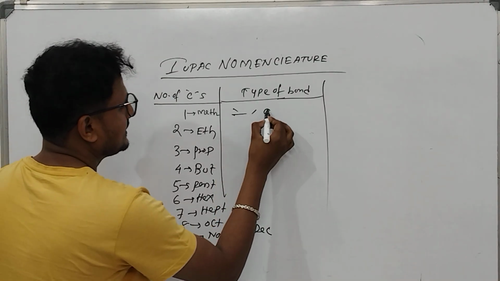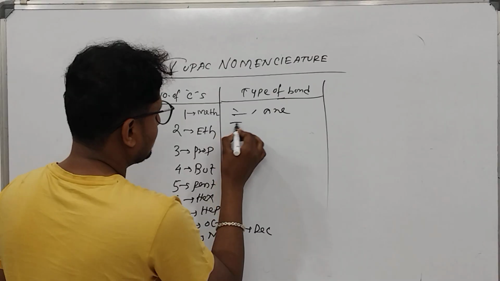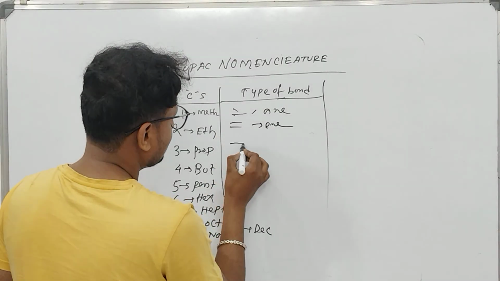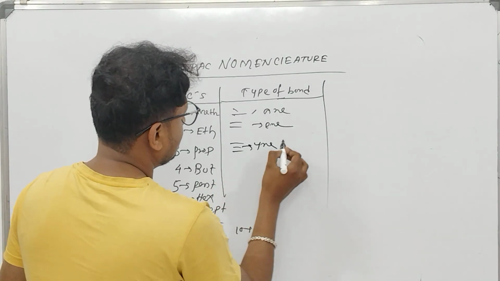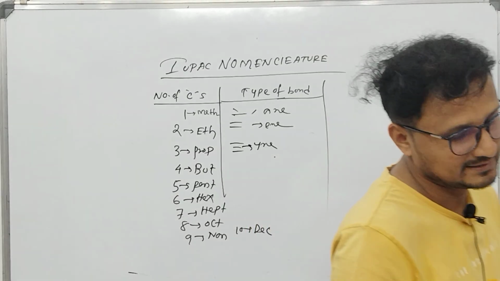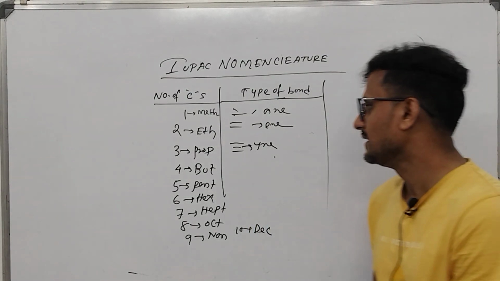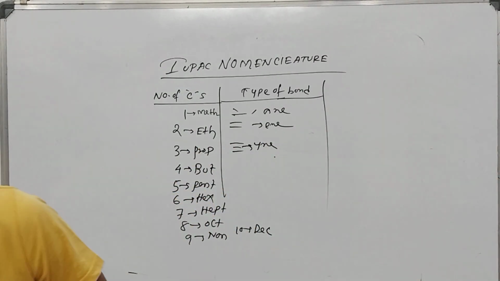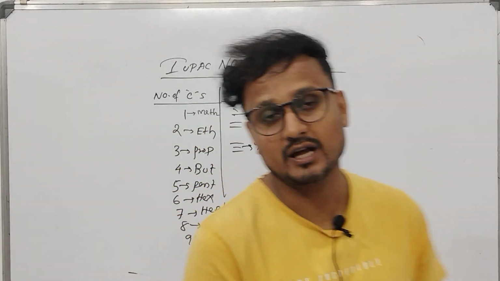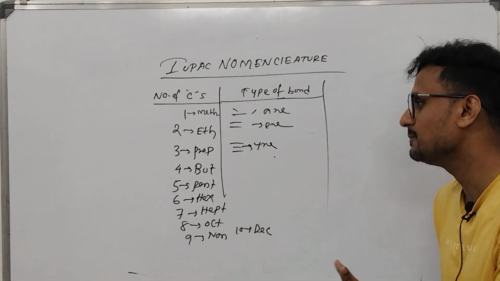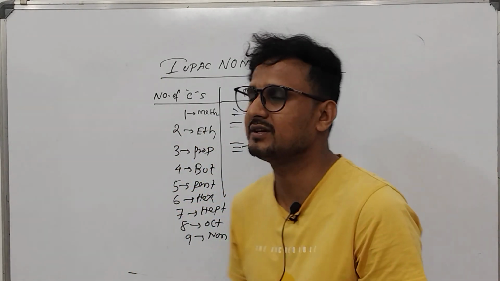And for single bond, the name will end with ane. For double bond, it will end with ene. For triple bond, it will end with yne. Now let us finish today's video here only. I'll start with the IUPAC nomenclature, functional group, and all the reactions in the next video.